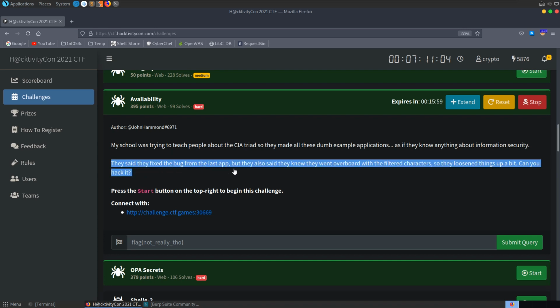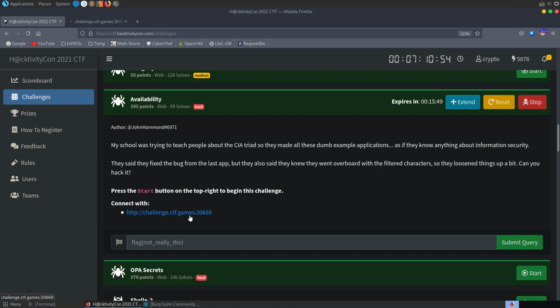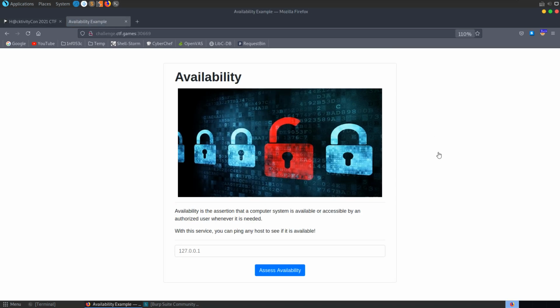The update for this specific challenge says they fixed the bug from the last app, but they also said they knew they went overboard with filtered characters, so they loosened things up a bit. Can you hack it? And we've got this address to connect to. Let's go and take a look at it.